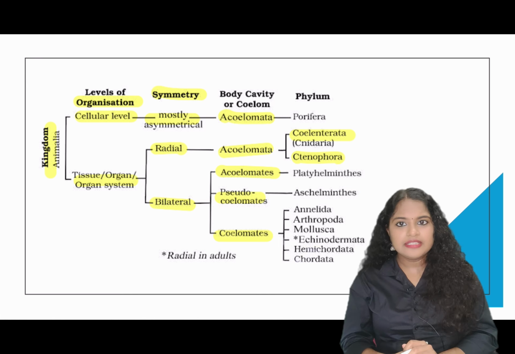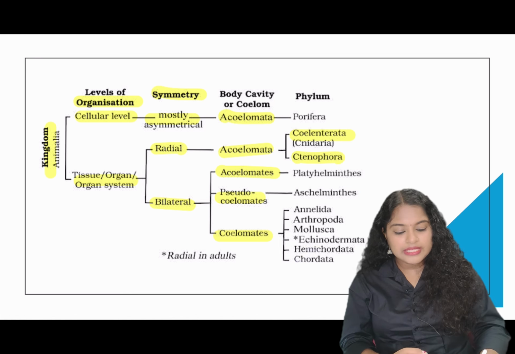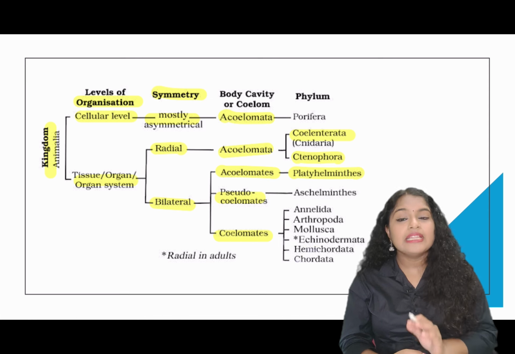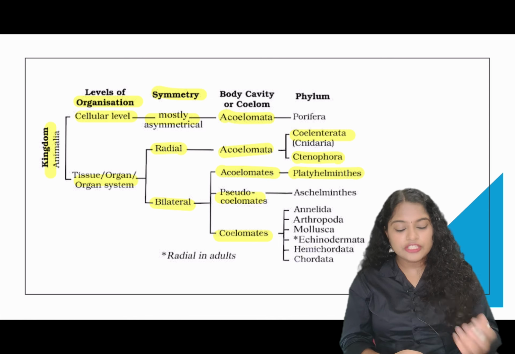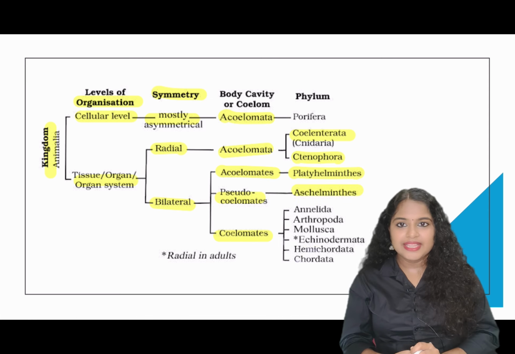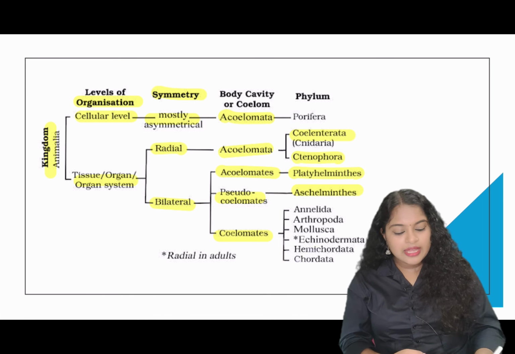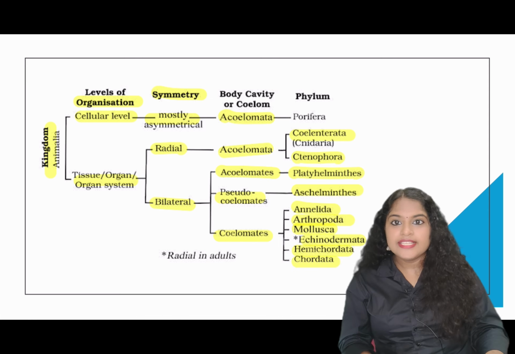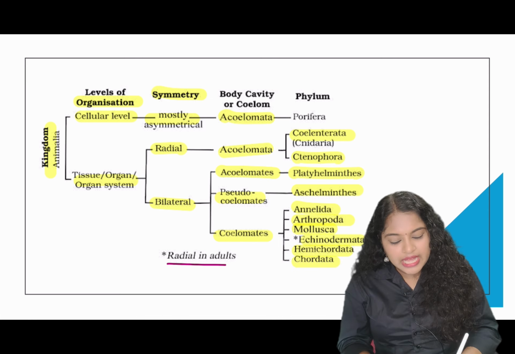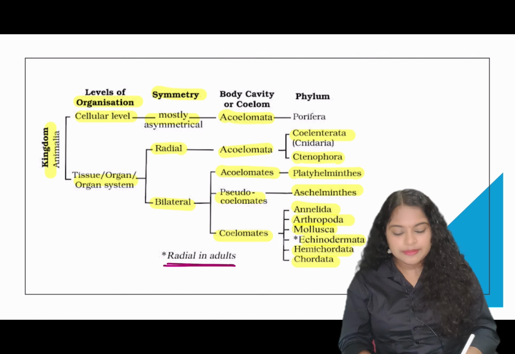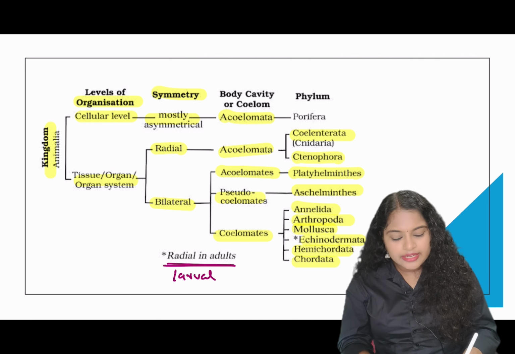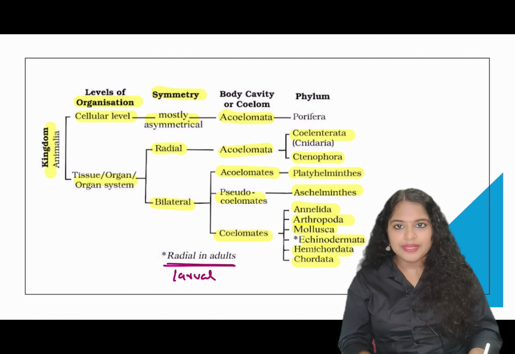The bilaterally symmetrical organisms which are acoelomates are platyhelminthes. The bilaterally symmetrical organisms which are pseudocoelomates are Aschelminthes. And the bilaterally symmetrical organisms which are coelomates are annelids, arthropods, mollusks, echinoderms, hemichordates and chordates. Now you can see the echinoderms. Adult echinoderms are radially symmetrical and larval echinoderms are bilaterally symmetrical.